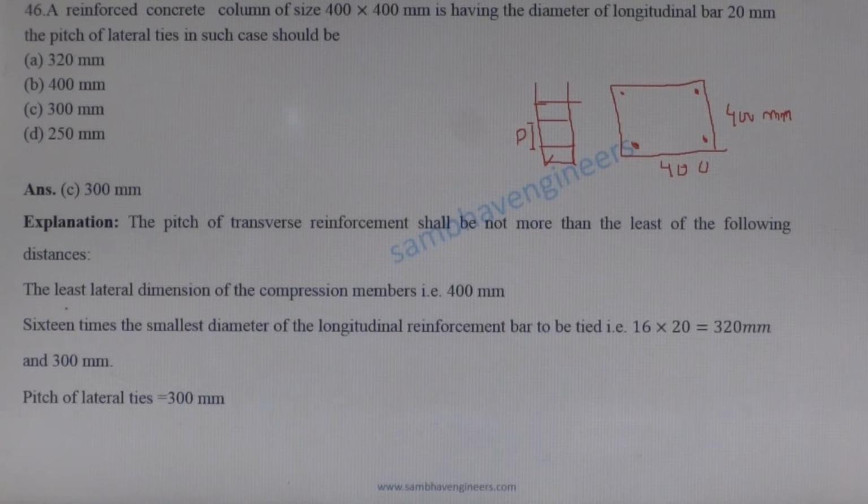First, the least lateral dimension of the compression member or column, here 400 mm. Second, 16 times the smallest diameter of the longitudinal bar, which is 16 multiplied by 20, equal to 320 mm. Third, pitch of the lateral tie shall not be more than 300 mm. So the least of the three is 300 mm. So the correct answer is option C.